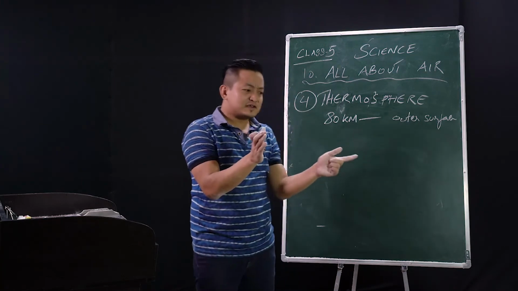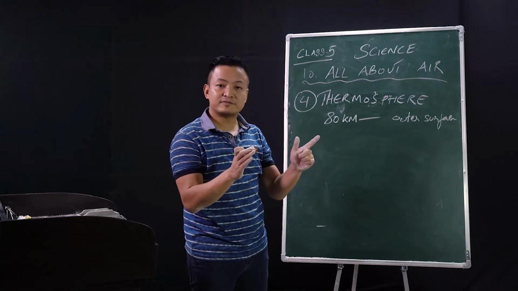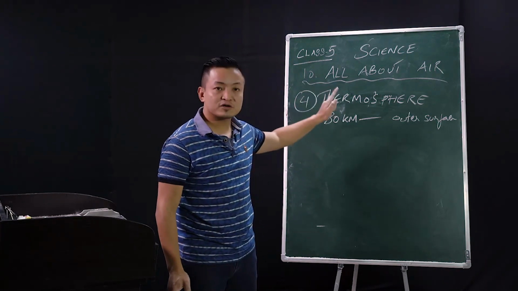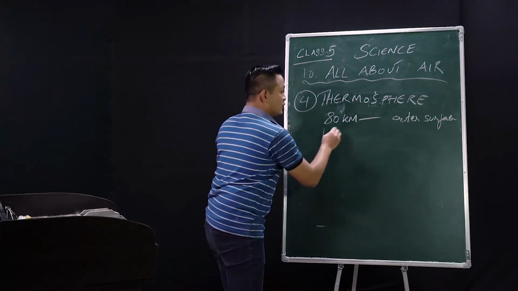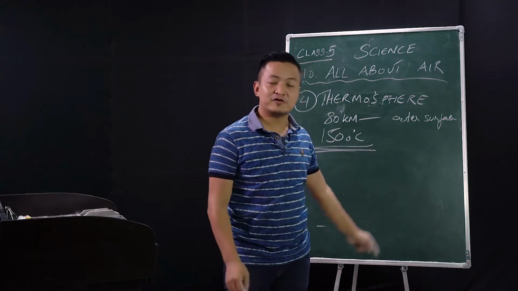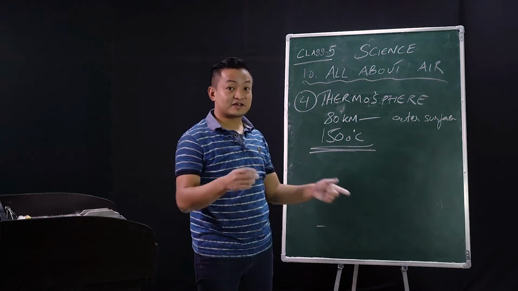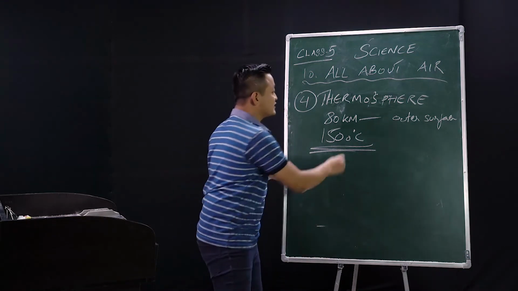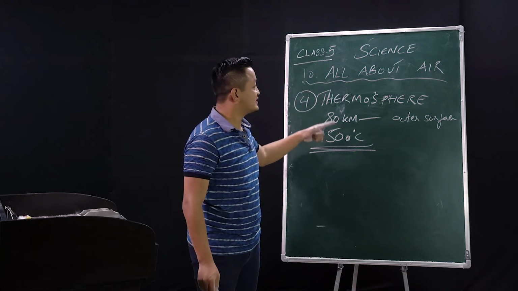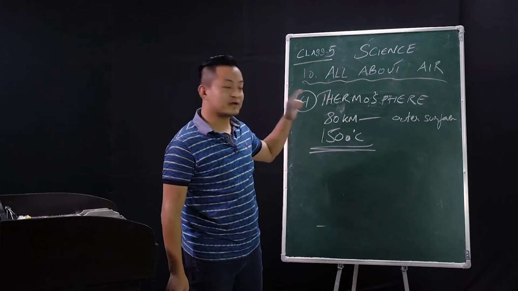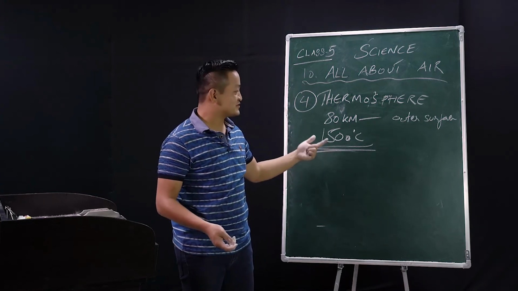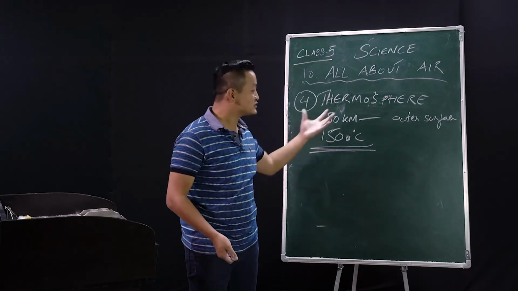When the sun is very active, the temperature here in the thermosphere can go up to 1,500 degrees Celsius. It's dangerous, right? It will be very, very hot. For a normal body, it is 37 degrees Celsius. So imagine here, 1,500 degrees Celsius, students. This can take place in the thermosphere. But we have ozone, so ozone is protecting us from all these hot temperatures.